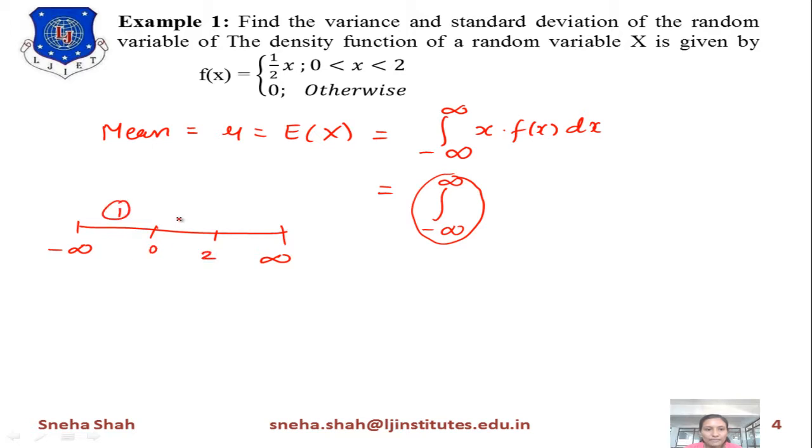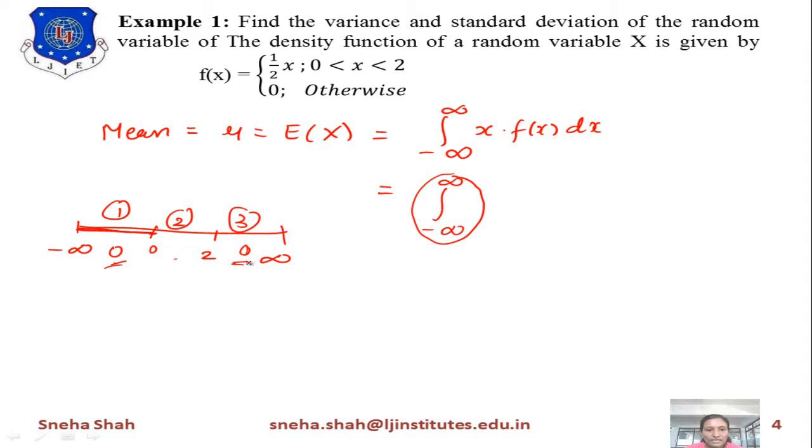So there will be 3 parts. For minus infinity to 0, this function equals 0. For 2 to infinity also this function is considered 0, because only for the range 0 to 2 it has some value, otherwise its value equals 0.